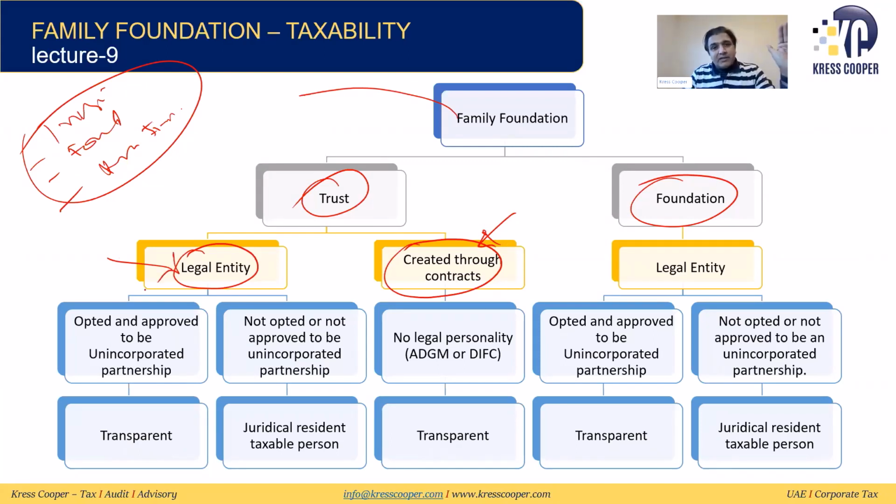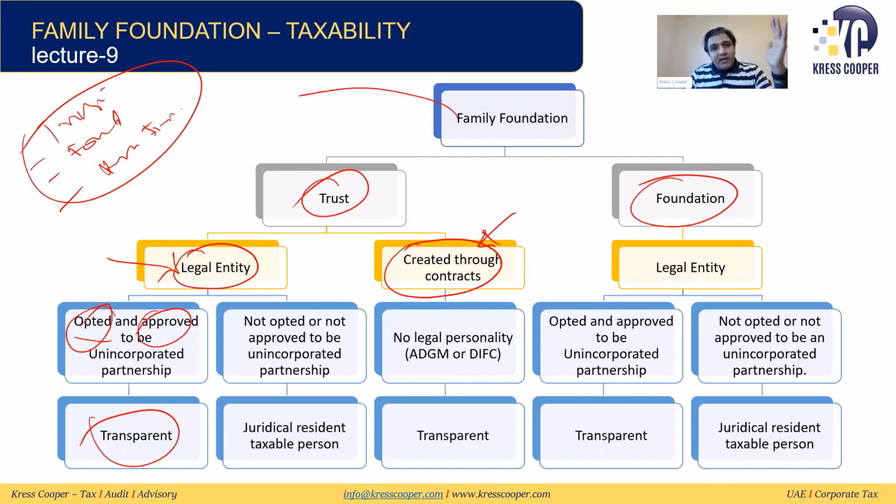If the trust has a legal personality, then we'll discuss the special provision in the law that the trust has opted and been approved to be an unincorporated partnership. Yes, if it has been opted and approved by the FTA to be treated as an unincorporated partnership, then it will be considered transparent. We know this. For the transparent, income will be taxable in the hands of the partner.